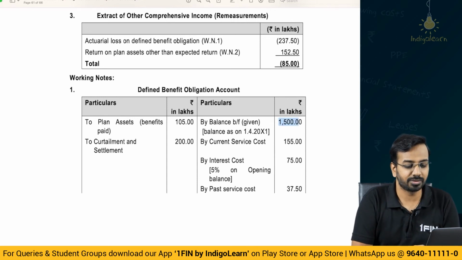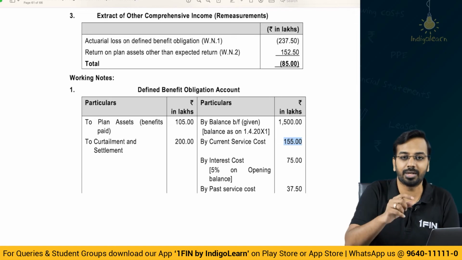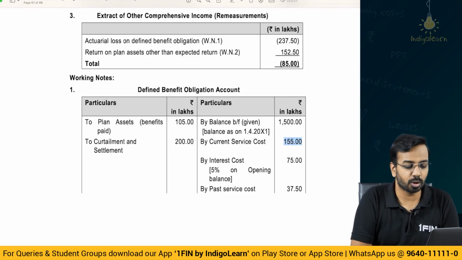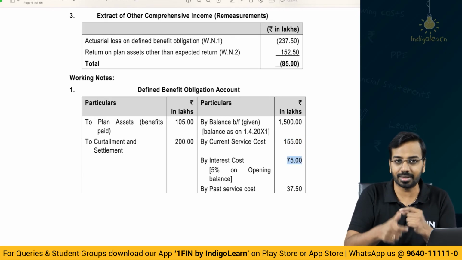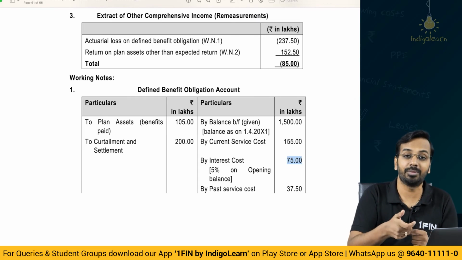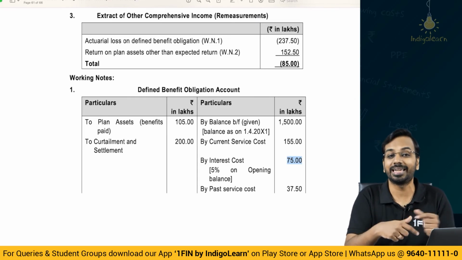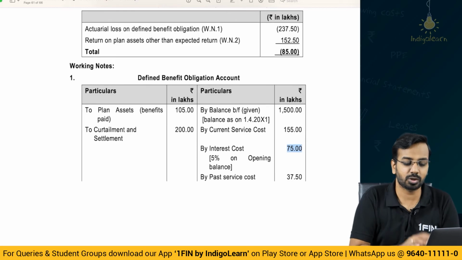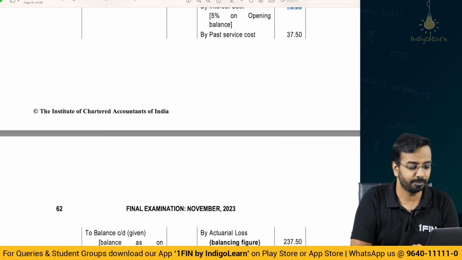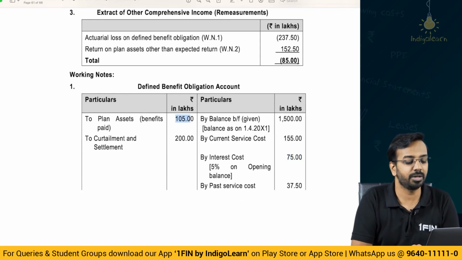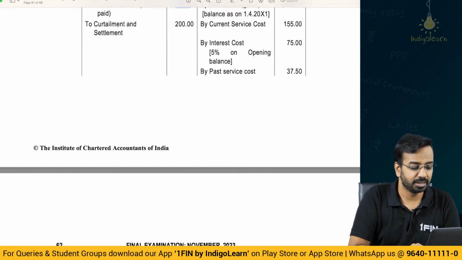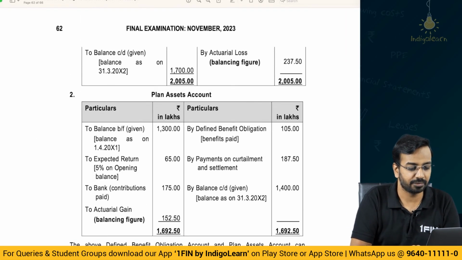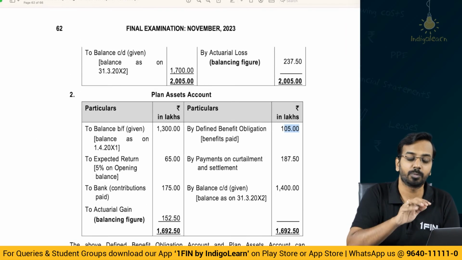Balance brought forward, which is given in the question. Current service cost, as I told you, it increases my liability, so you will add. Interest cost 75 on the opening balance. Interest cost will increase my liability. Return on plan asset will increase my asset. Past service cost 37.5 will increase my liability. Then whatever benefits have been paid, that will reduce my liability. This will also reduce my asset. Defined benefit obligation paid will reduce my asset.